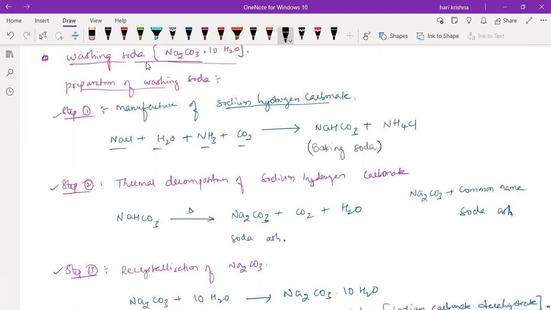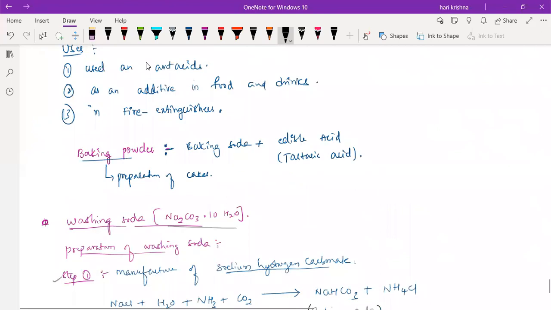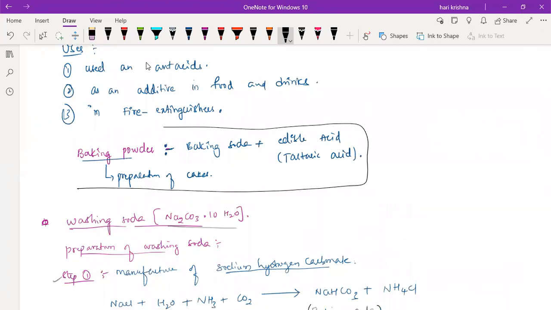Sir, what's the formula of baking powder? Baking powder means baking soda plus edible acid. Edible acid can be tartaric acid. You don't have a specific formula for this.